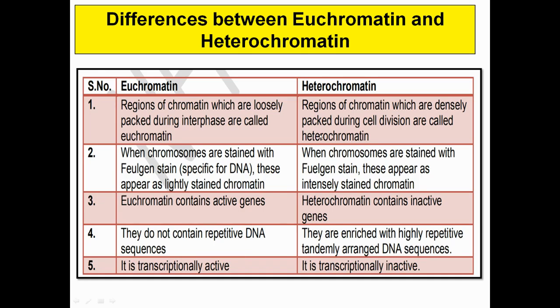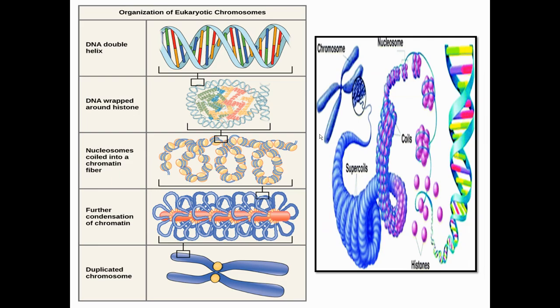Now comes the two types of difference, that is euchromatin and heterochromatin. What is euchromatin? What is heterochromatin? As you can see in the previous slide, here two nucleosomes are there, and one strand is still free.